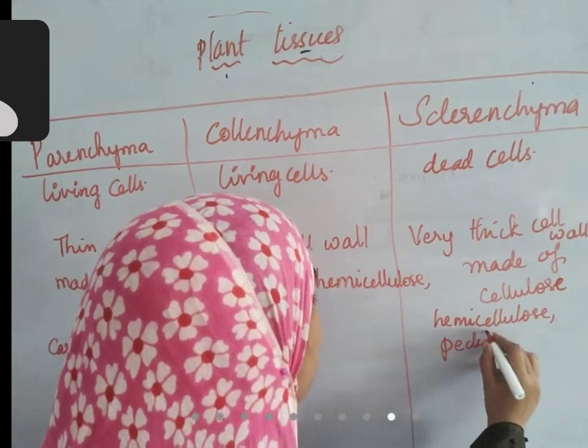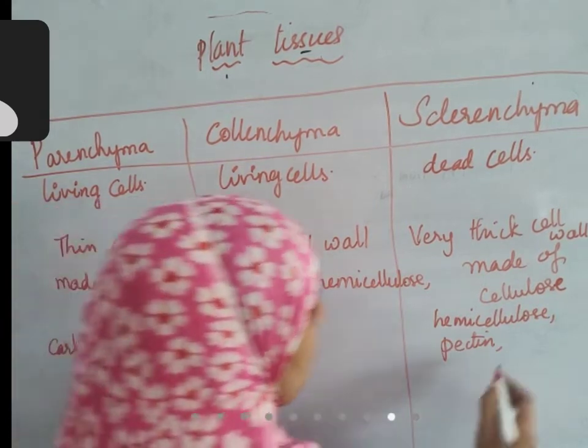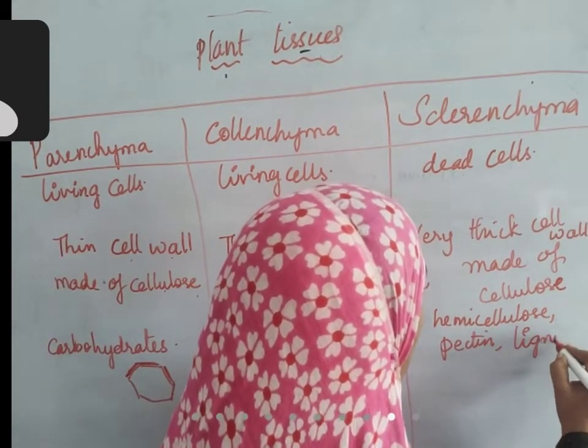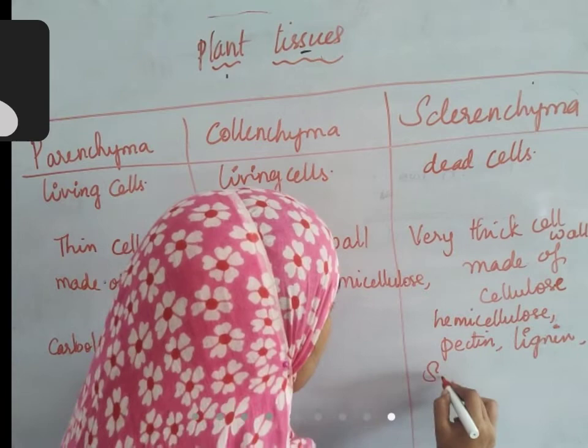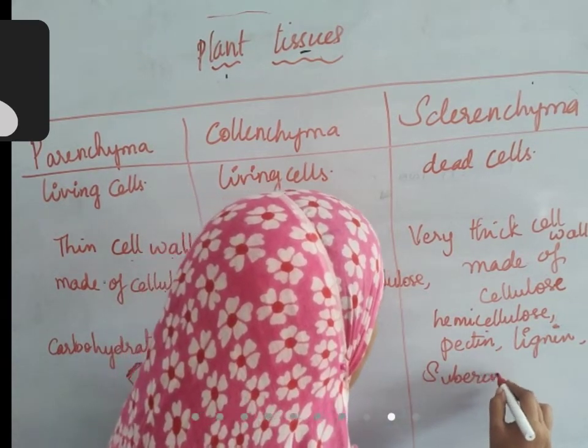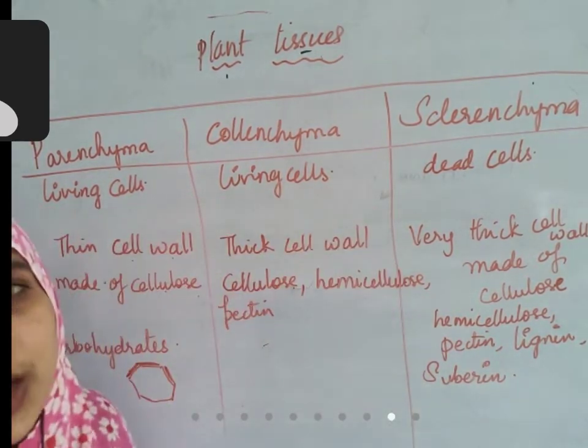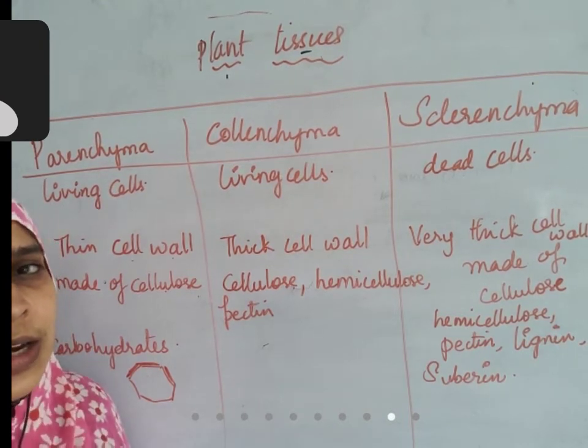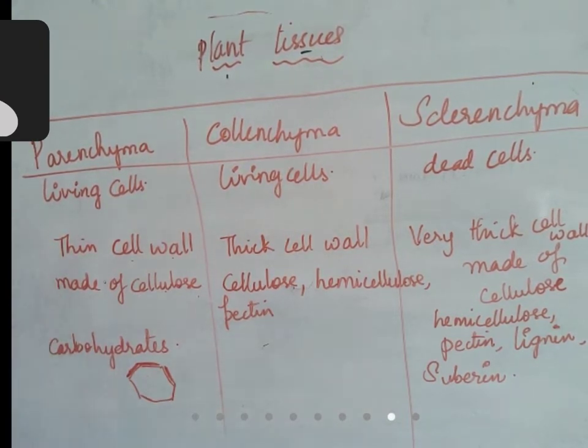Above that, lignin, another carbohydrate, and suberin, another carbohydrate, are also deposited over the secondary cell wall, so it becomes very thick.